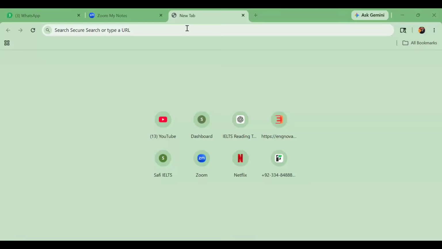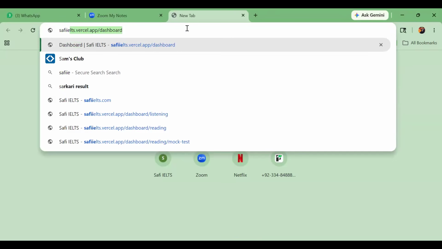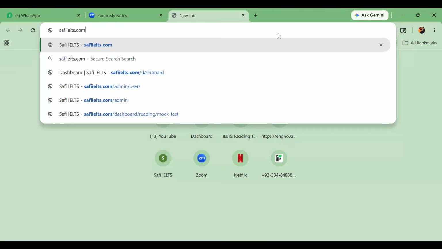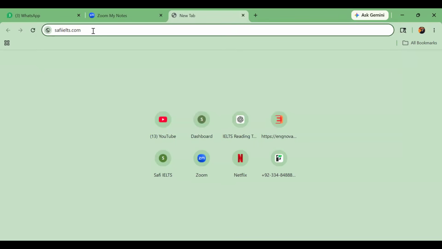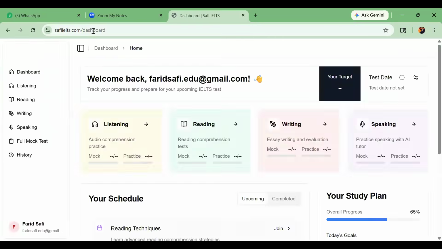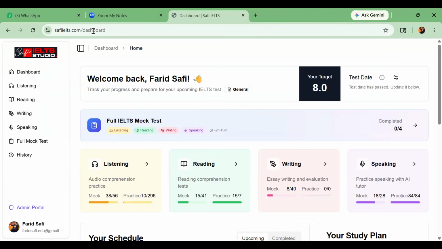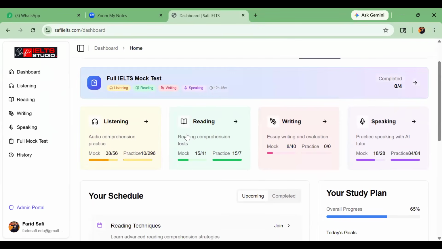You will search on Google, Safi IELTS.com. Search Safi IELTS.com and then sign up. You need to sign up your own account. I'm already signed up, so I don't need to sign up, but you need to sign up first. After that, can you see we have four sections: listening, reading, writing, speaking. And now we are in the listening part.